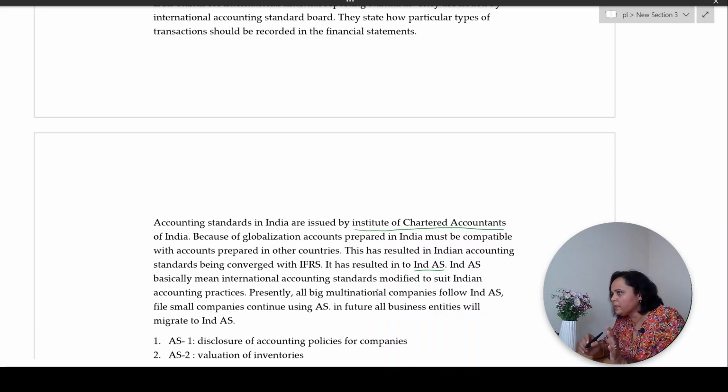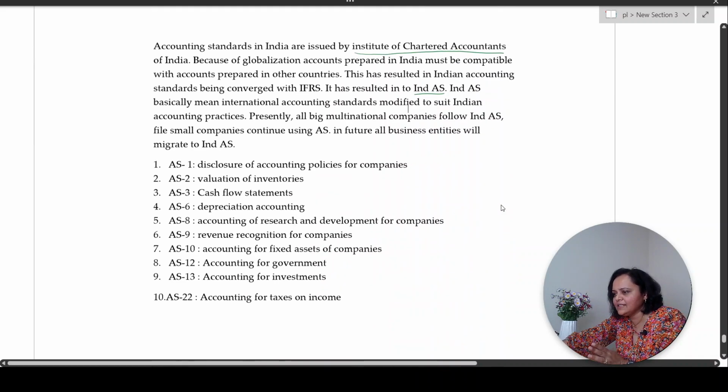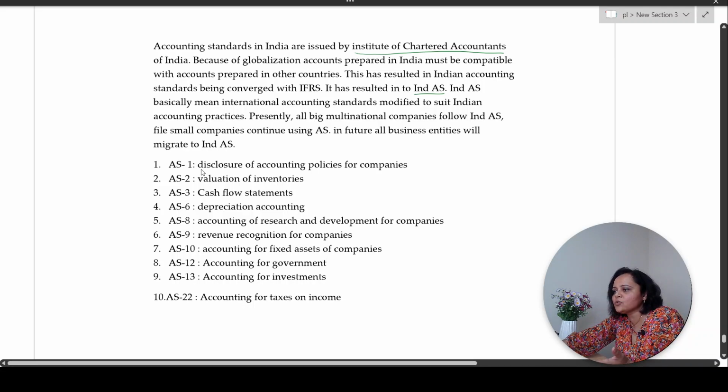Correct? Now, presently, all big companies who have multinational presence follow IND AS. But over a period of time, even the smaller companies will follow this. Correct? There are various accounting standards which we'll see at a later stage of our study of accounting. Just a few examples. AS1 relates to disclosure of accounting policies.